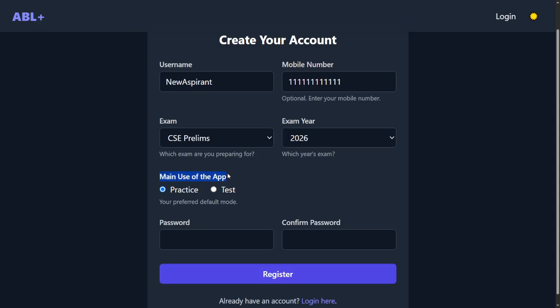And then what is the main use of the application. Most aspirants need to start at the practice session. Only the veterans, those who have attempted many times and just want to give the test, should start at the test option. But most people should start here to utilize this app to its maximum. Then make a password, so that we can remember it and log in again. And that's it. You need to register.